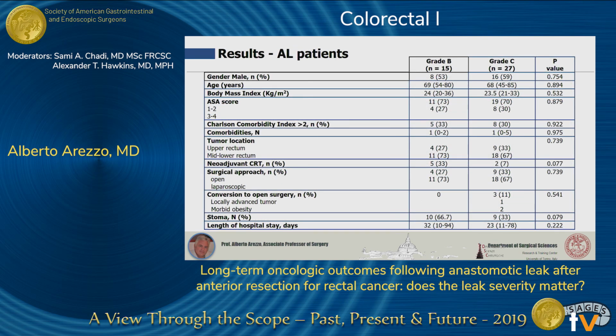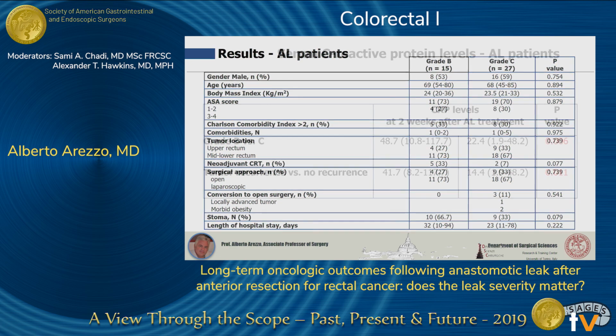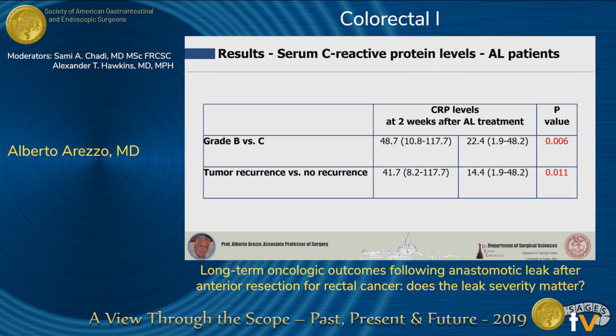If you look at the data of the anastomotic leaks, you see that there are really overlapping situations between grade B and grade C for gender, age, body mass index, and all the other standard variables that routinely we should determine in such an analysis. But very interestingly, seeking differences between the two groups, we were able to find that CRP levels, so C-reactive protein levels, differed at 2 weeks after the start of the treatment of the anastomotic leak, either antibiotics or endovac in one case, or reduced surgery in the other case.